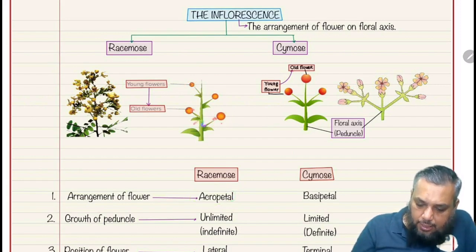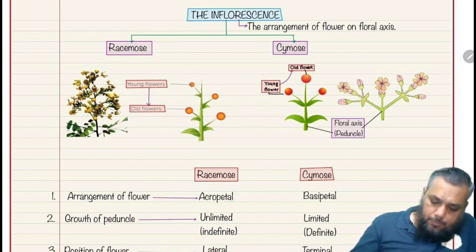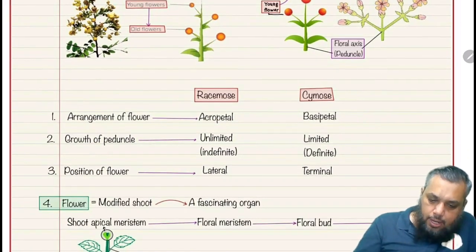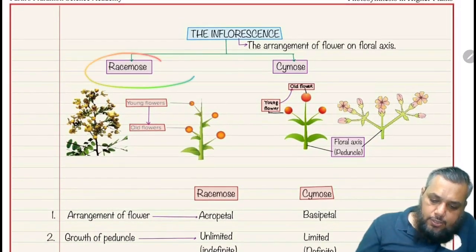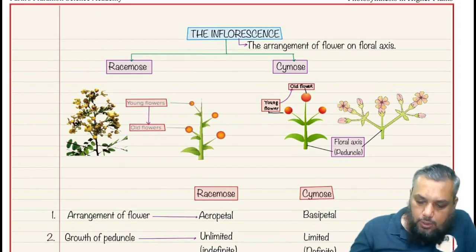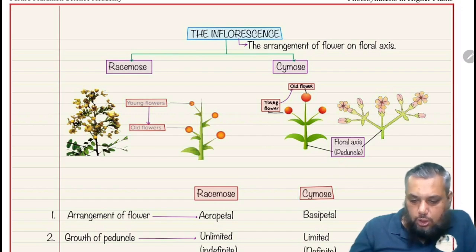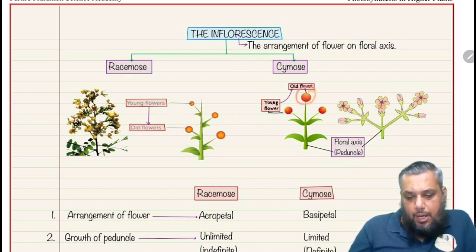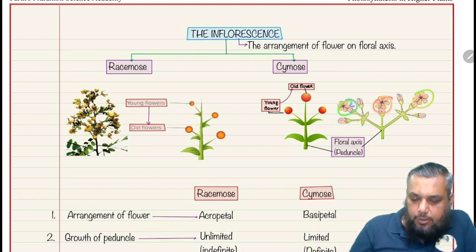And you'll see that the flowers are lateral. The flowers are lateral. Okay. And such an inflorescence is called racemose inflorescence. Whereas in the cymose inflorescence, the peduncle has got a limited growth. Because the apical bud gets converted into a flower, the older flowers will be at the apex and the younger flowers will be towards the base. Such an arrangement is called a basipetal arrangement. Can you say that the position of the flower, is it lateral or is it terminal? So it shows the presence of a terminal position.